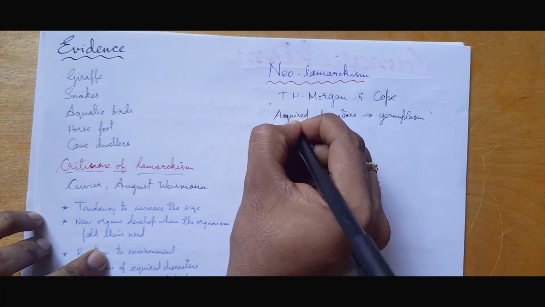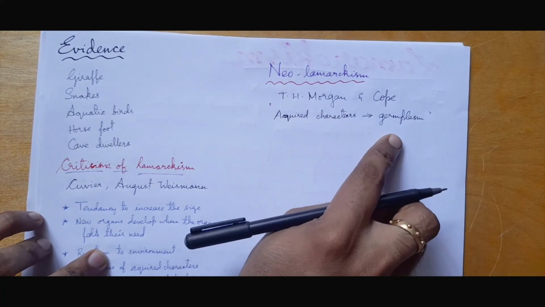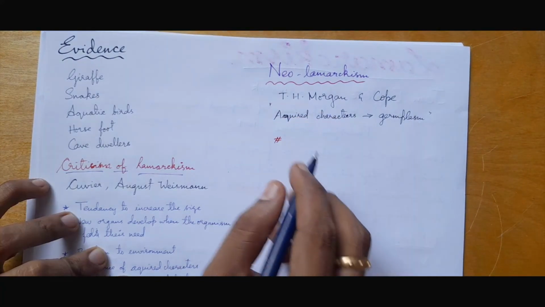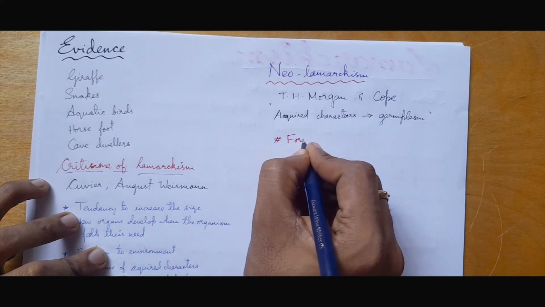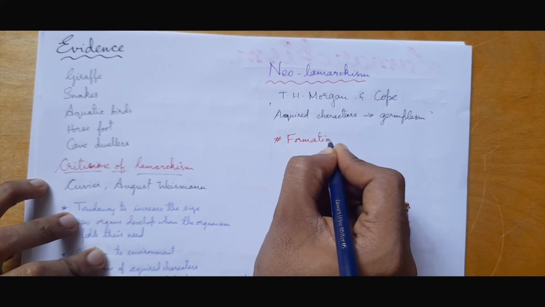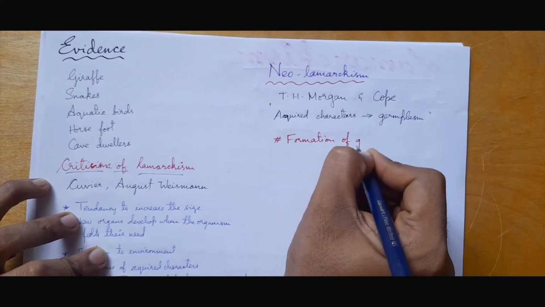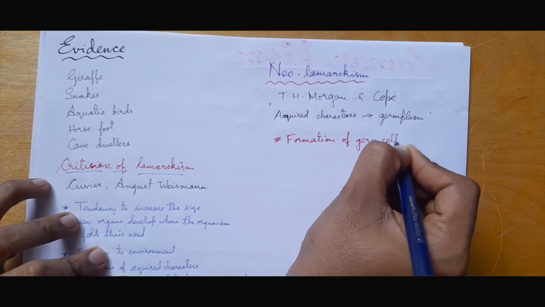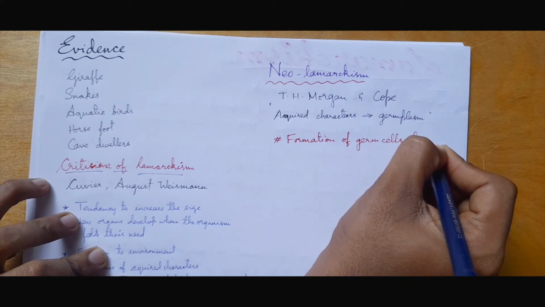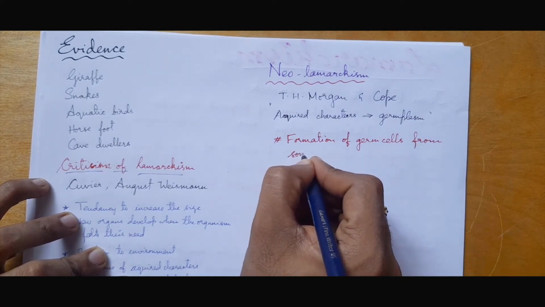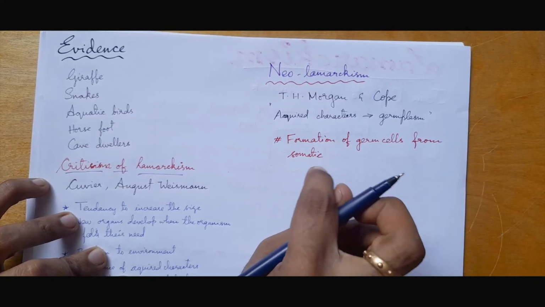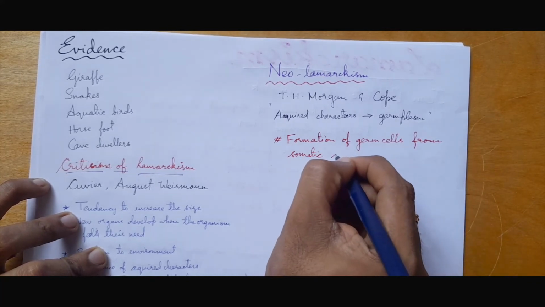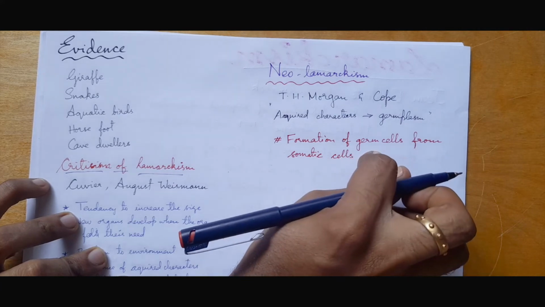And further they were able to prove it by saying that formation of germ cells from somatic cells. They proved that somatic cells were the precursors for germ cells. So the changes in somatic cells will eventually change the germ cells. This is what they proved.